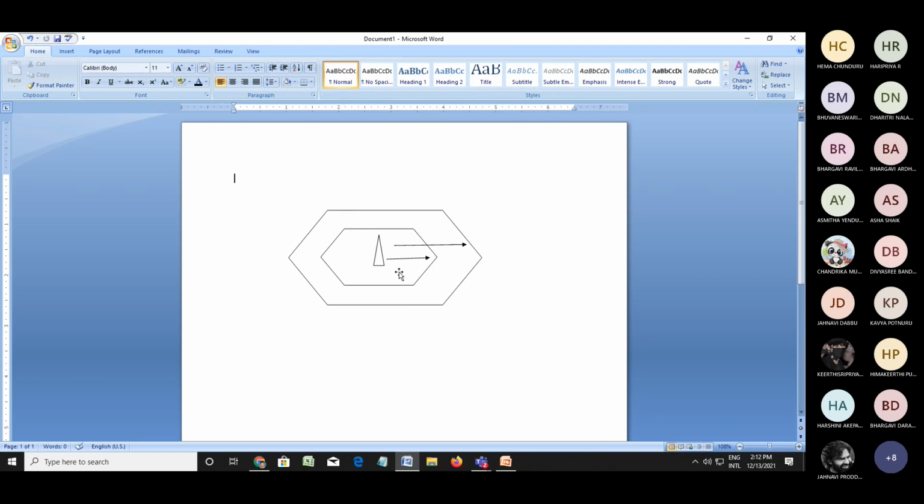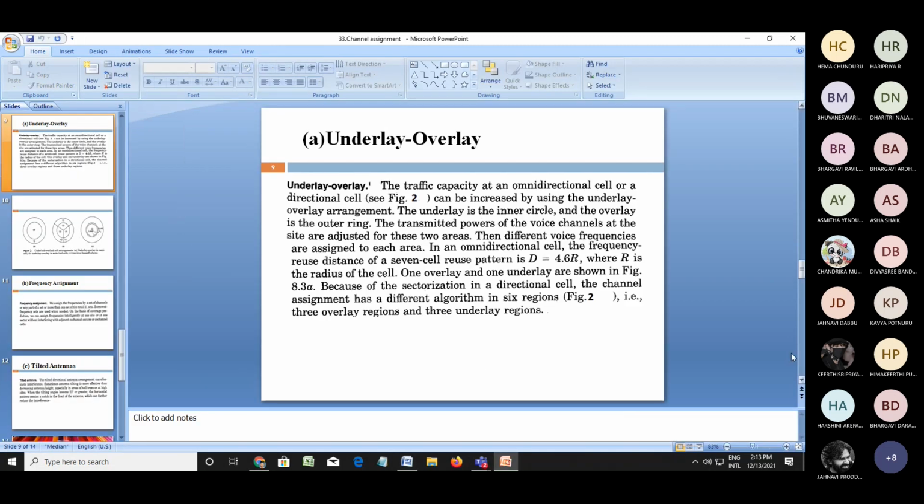Now, here how the channels can be allocated for this underlay and overlay concept. Some channels are allocated to underlay and some channels are allocated to overlay to reduce the problems for the mobile unit. Within this layer, some channels are fixed. After this one, some channels are fixed to this layer. That is, after this layer, some channels are different. This is the concept which we are using in the underlay and overlay topic.